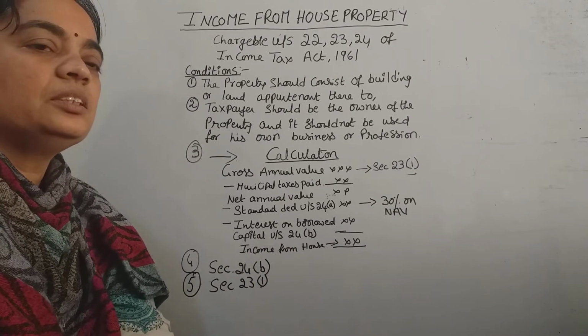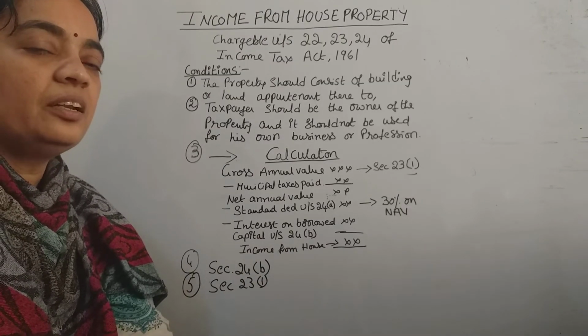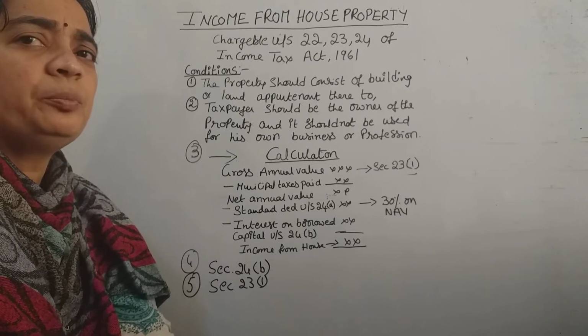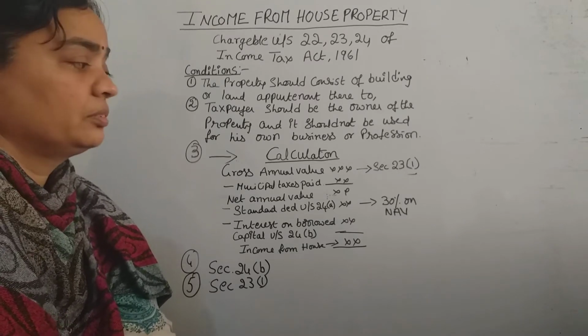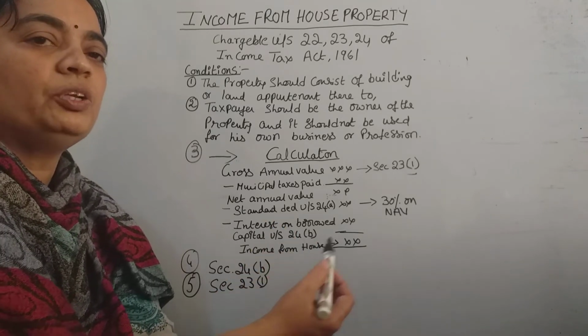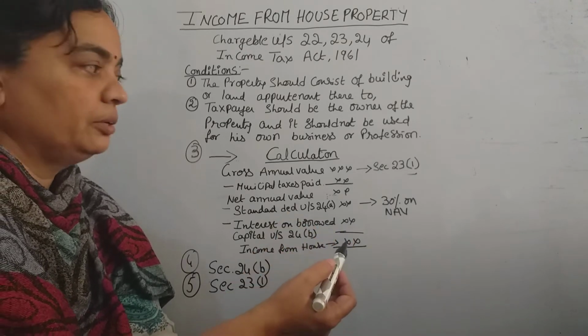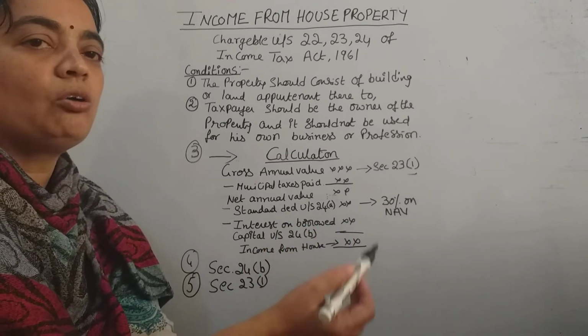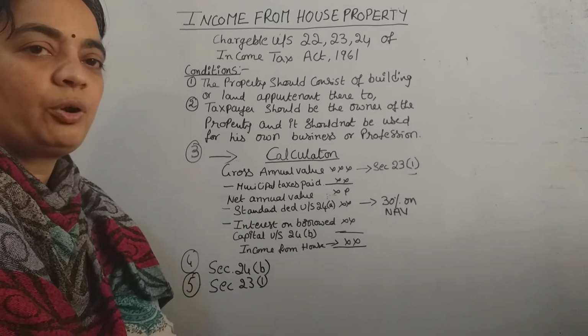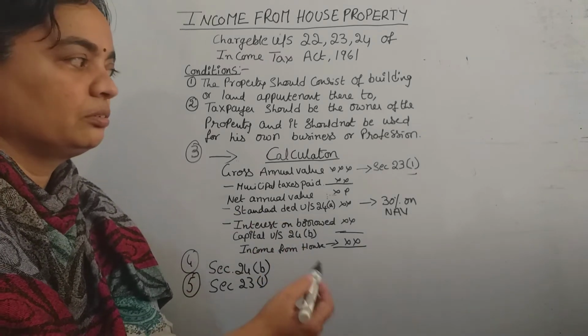See, in general, many people take capital, means to purchase the house we will borrow some money, right? With borrowed money only generally 90% of the people will purchase the property, because it's for common people.